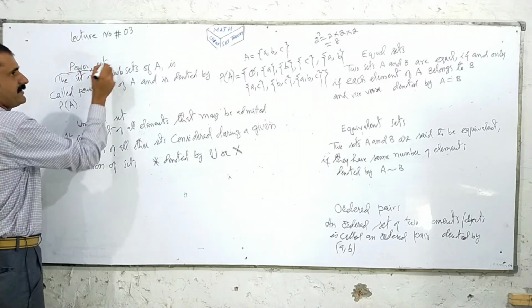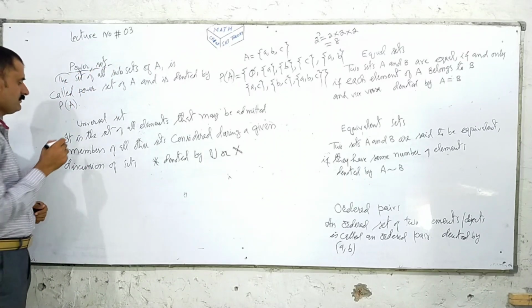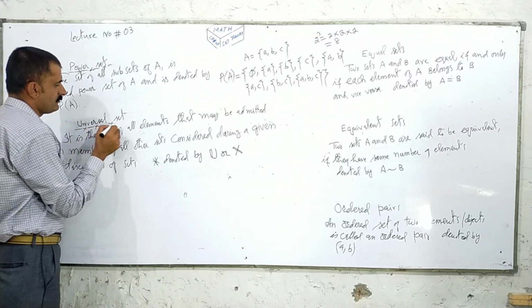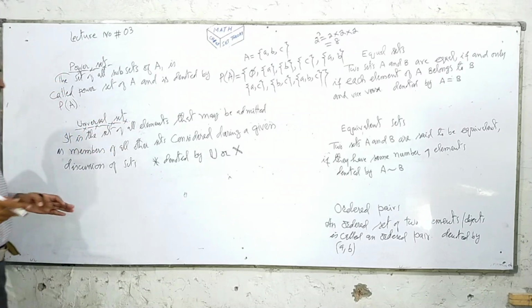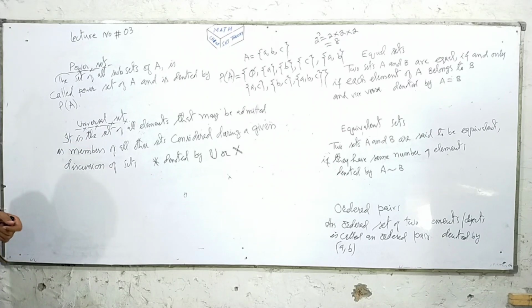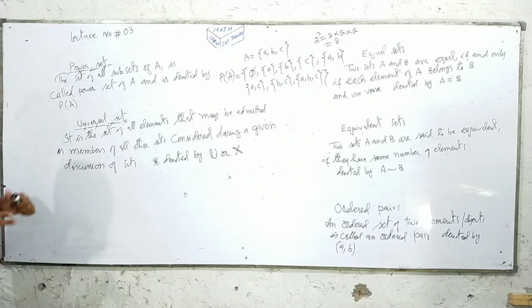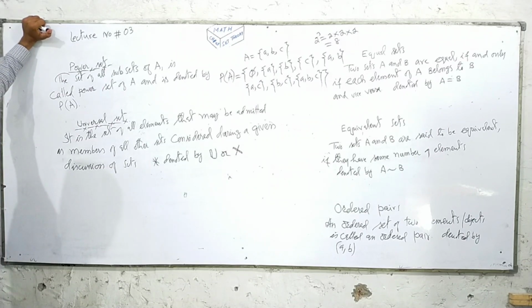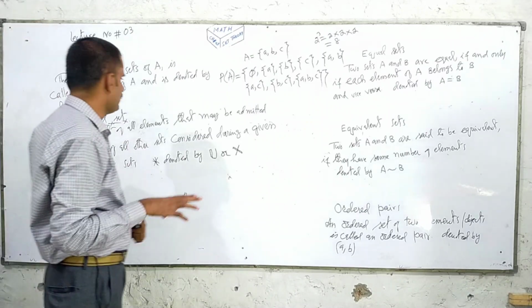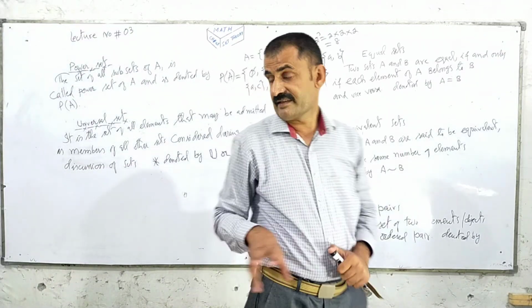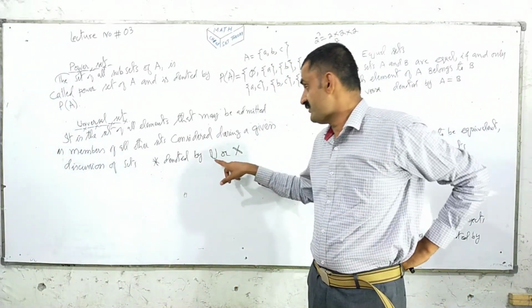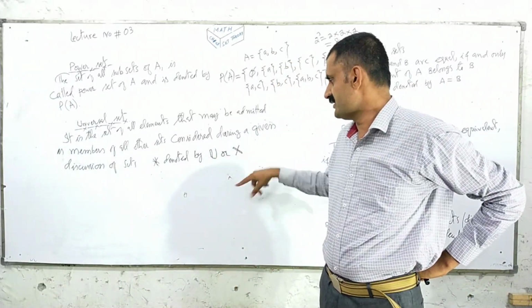We discussed the power set and gave the example. Now we are coming to the topic universal set. Universal set is a set of all elements that may be admitted as members of all other sets considered during a given discussion of sets, denoted by the symbol U.